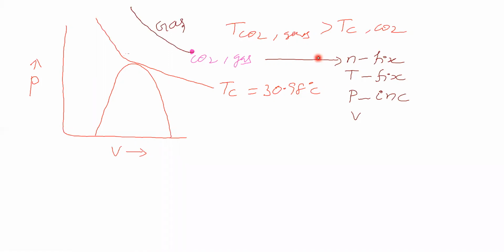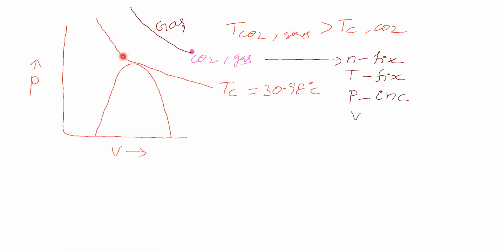The number of moles of gas is fixed. Pressure you can raise, or if you want, you can change the volume. Out of pressure and volume, change any one term, and the other changes automatically. Now the question is, can we convert carbon dioxide gas into liquid?